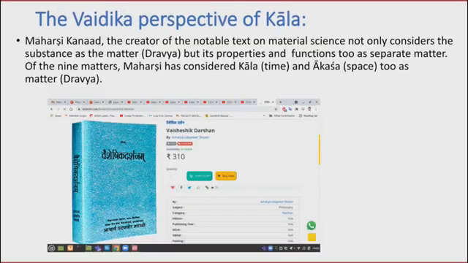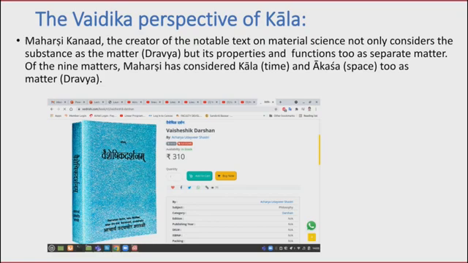But what does Vedic science say about time? Maharshi Kanad, who is the father of atomic theory, wrote this book Vaisheshik Darshan.